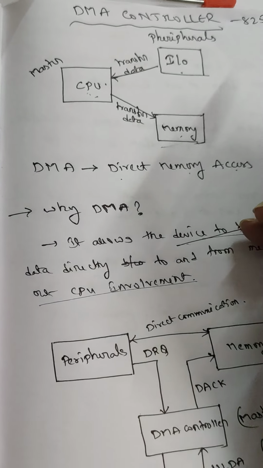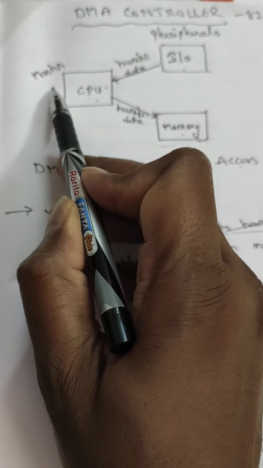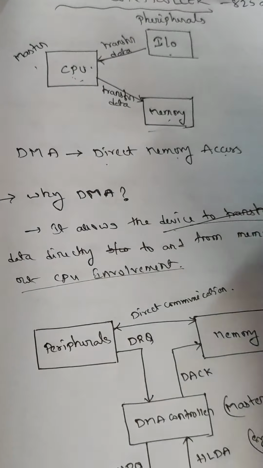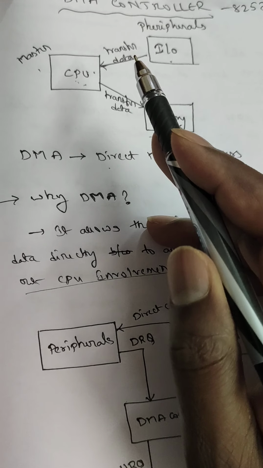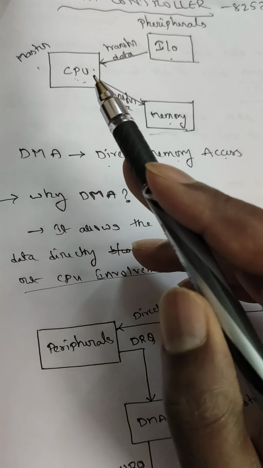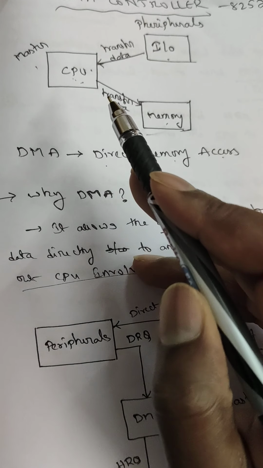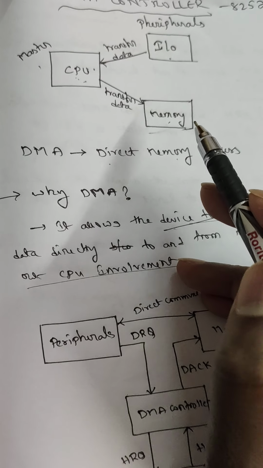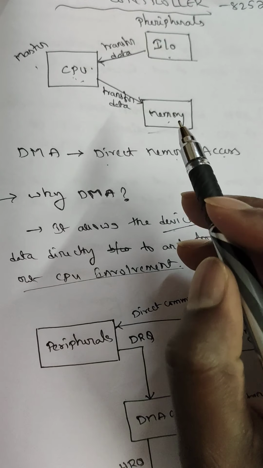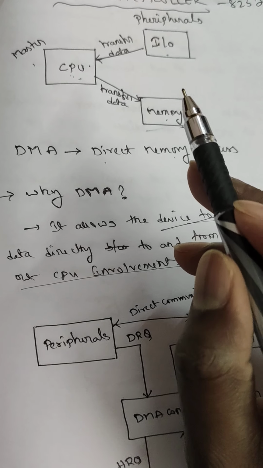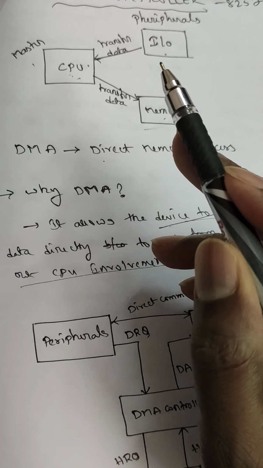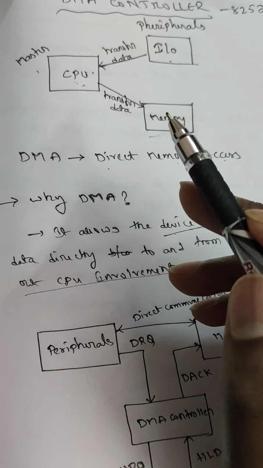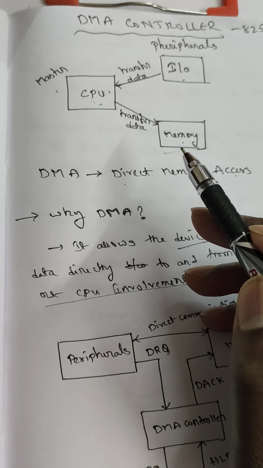So here the CPU is the master. The IO device first transfers data to the CPU, which in turn transfers data to memory. This is what we have to perform for IO transfer, but if any peripheral or IO device wants to transfer data to memory, it can do so by using DMA control.